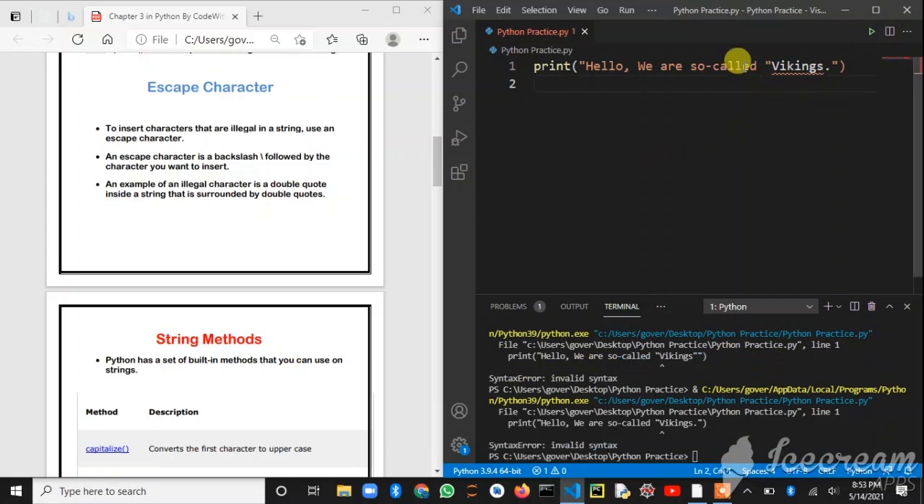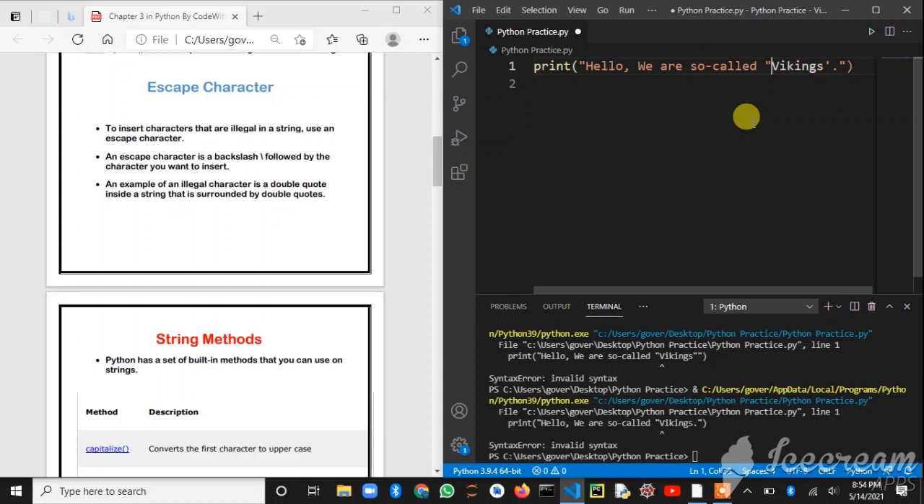But we want to keep double quotes for Vikings also, because it is the name of a group of people, or you may know it, Vikings. We have a series on that also. We want to keep it, but Python is telling us we cannot. Then you may change the outer double quotes to single quotes, so that Python will not interrupt you, and it will print the statement as hello, we are so called Vikings.